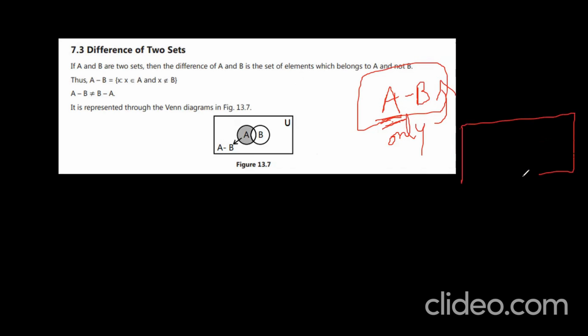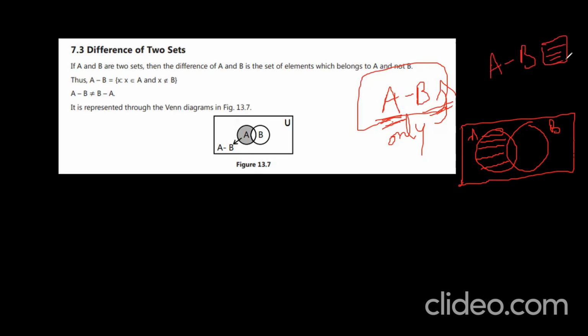Suppose I am taking two sets like this. This is my A set and this is my B set. It should not connect with B. You should not include B. You should not touch B. Only A part can be taken. Let me erase it. Yeah. You see, only this part. This part is called A minus B. Can I call this as A minus B?